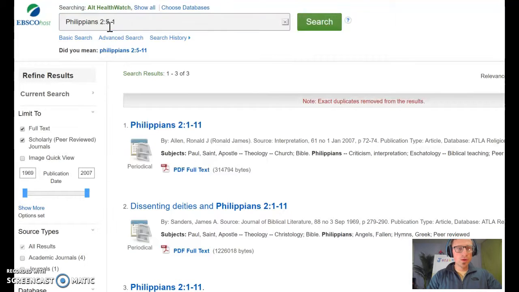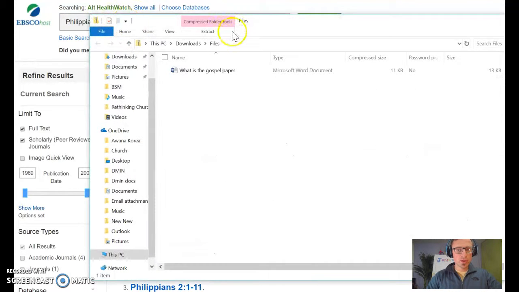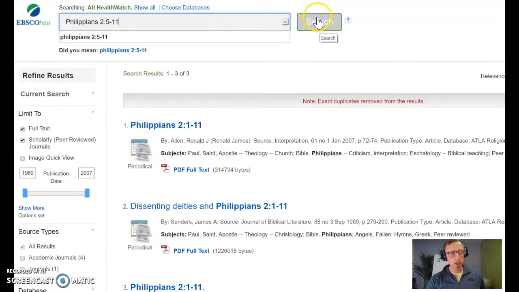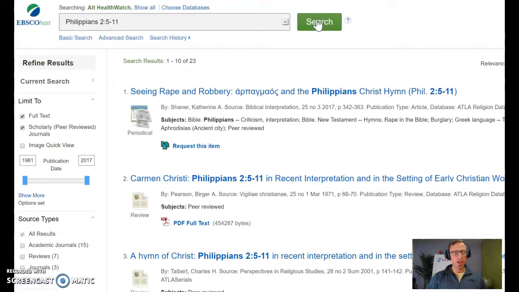Because it's true that if you search Philippians 2... Oh, I've opened something. Okay, sorry. Please hold. If you search Philippians 2:1-11, it has to be an article with that in the title or description. So let's try some different combinations. Let's try Philippians 2:5-11. And when I do that, I have 23. But again, I need to make sure, is full text requested?